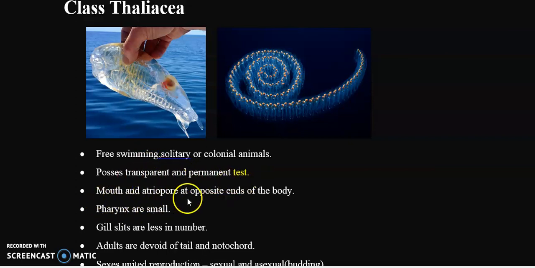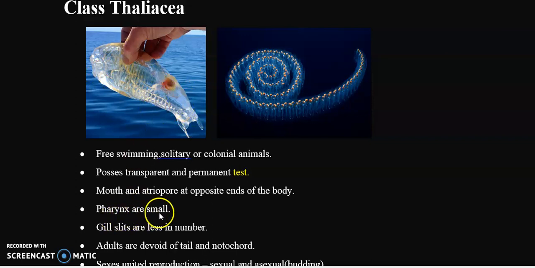Then mouth and atriopore are present at opposite ends of the body. Last class we were discussing the class Acidiaceae, right? In that class we discussed that the buccal aperture as well as the atriopore were present on the same side. While in class Thaliaceae, all the members possess mouth and atriopore situated at the opposite ends of the body. Clear? You can find the buccal aperture at one end and the atriopore at the other side.